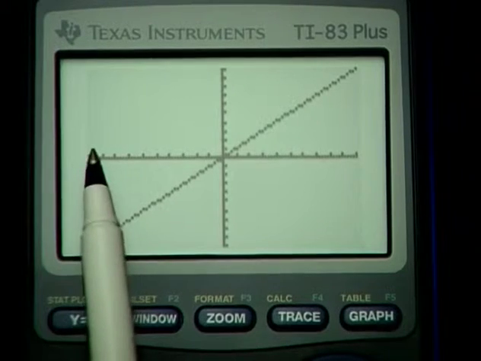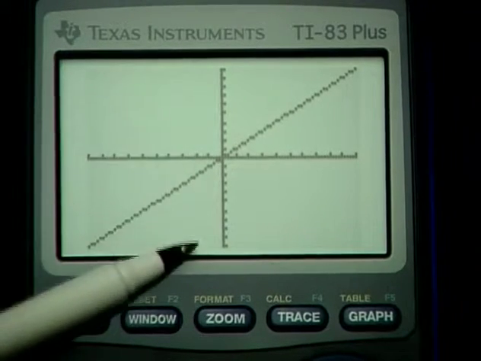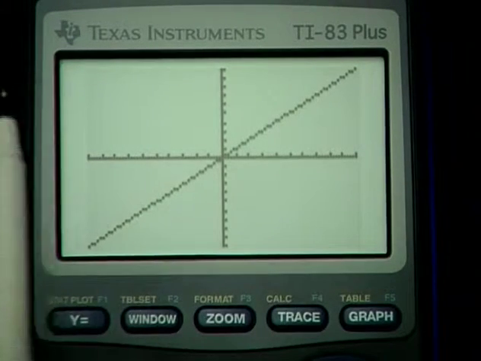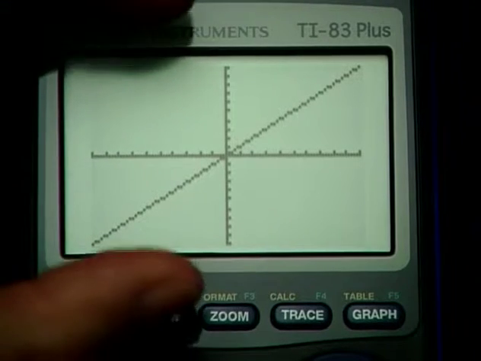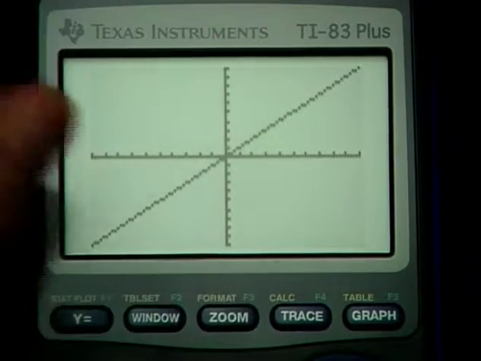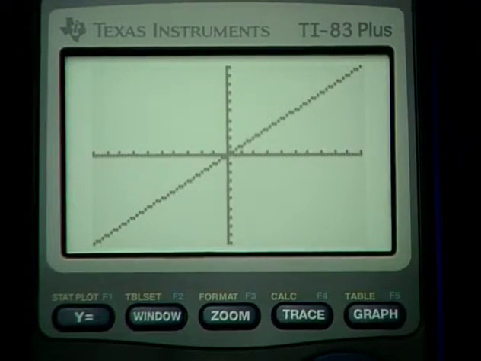So that means a total distance here of 20 and a total distance here of 20. But the window that we're looking at is rectangular, so something sort of has to give here. If we're defining the same distance up and down as left and right, then what's happening here is that the graph is being squunched down a little bit like this, or the graph is being stretched like this. Either way you look at it, it's not a true square perspective.